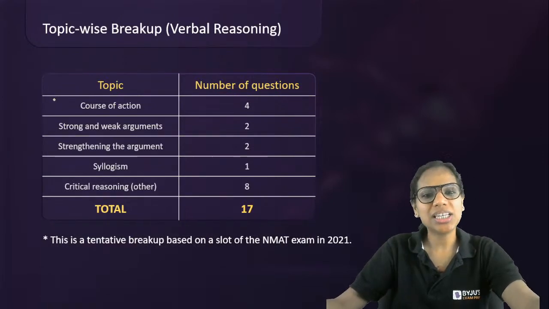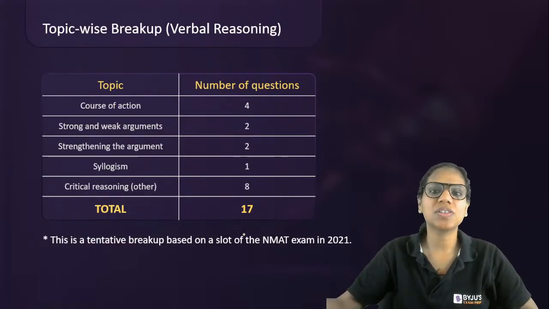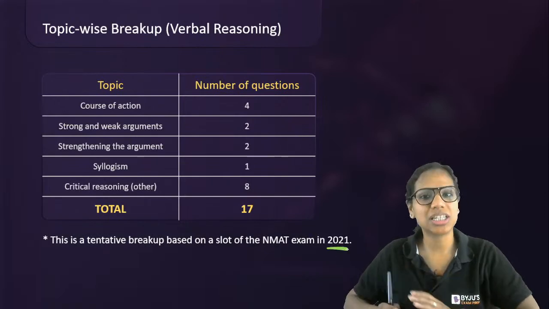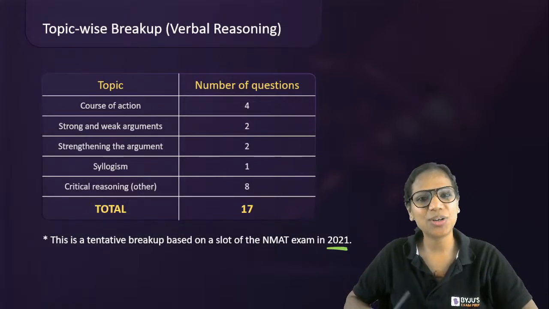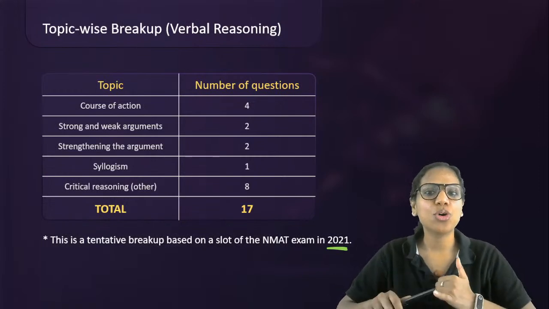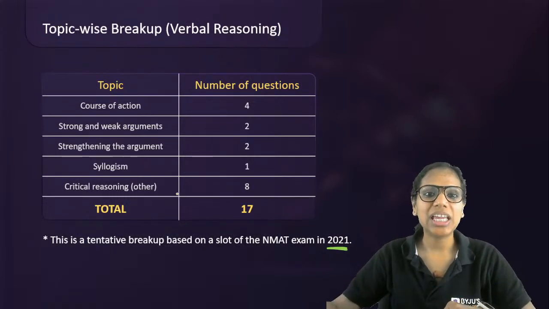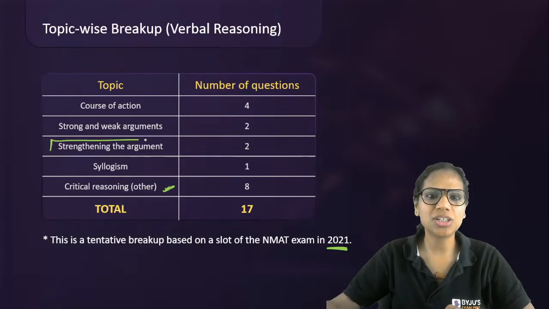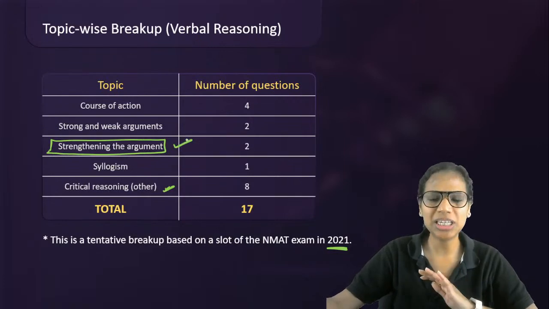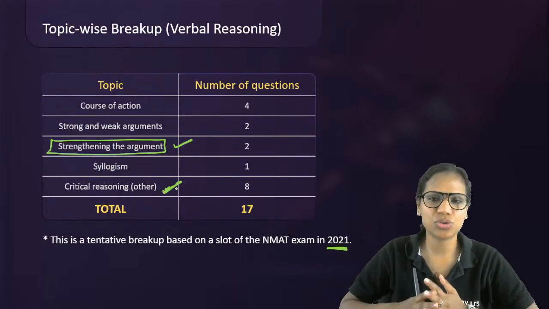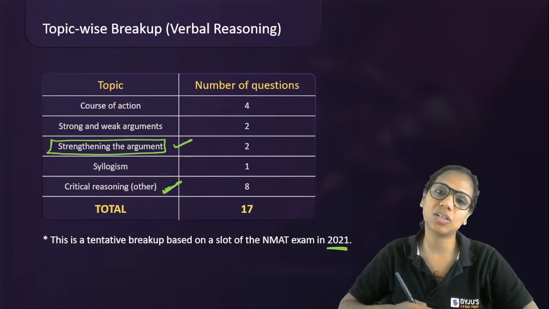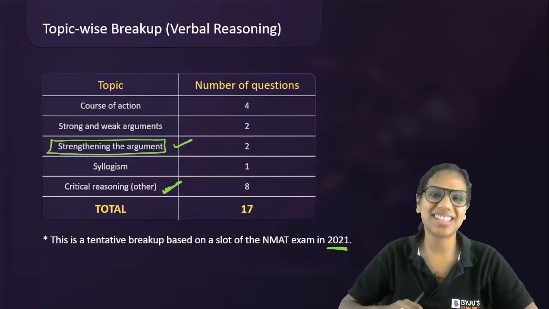Okay. So this is a topic-wise breakup. Now, this is, of course, from one of the slots in NMAT 2021. Okay, so you can see 4 course of action questions, 8 critical reasoning questions. Why I have written other here is because we have separated strengthening the argument from this. Strengthening the argument you will be practicing with me. The other critical reasoning questions, inference, assumptions, advanced critical reasoning, that will happen in another session.